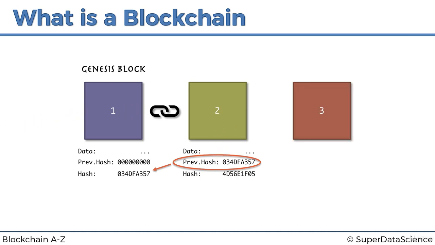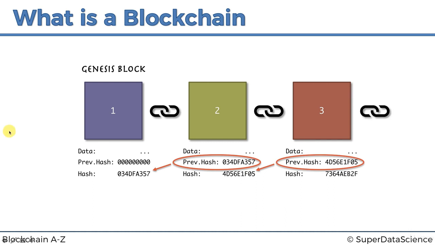And then again, block number three has data, it's got the previous hash, it's got its own hash, and it's linked to the previous one, and so on. So conceptually, we can see that if anybody were to tamper with any block, this one or this one, then the fingerprints would no longer match up, and the chain would be invalid. The chain would show that there's something wrong, and that's why we say that blocks are cryptographically linked together.